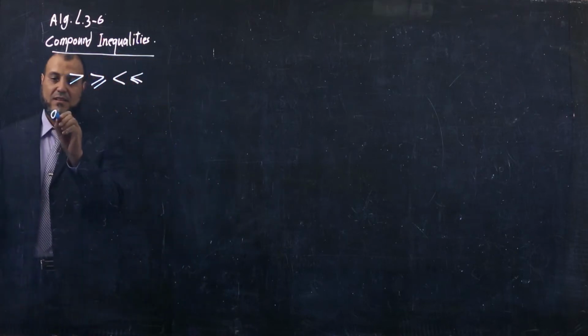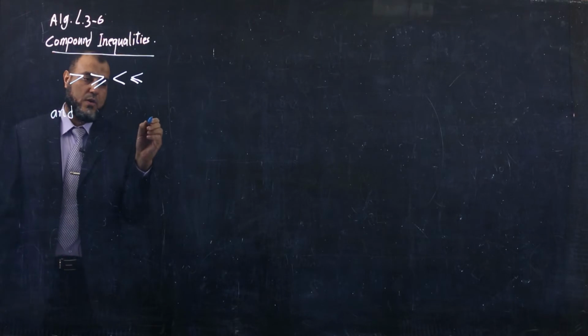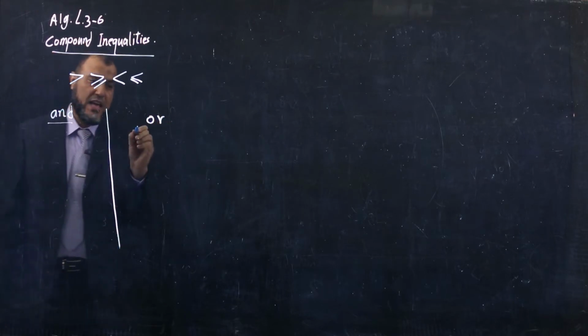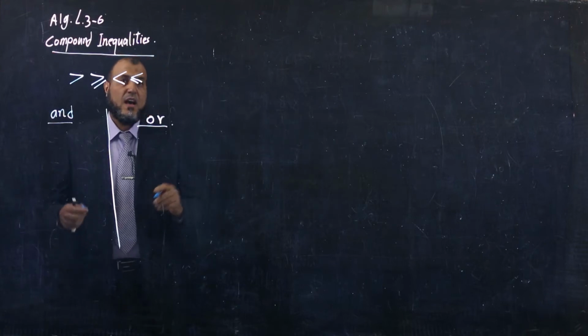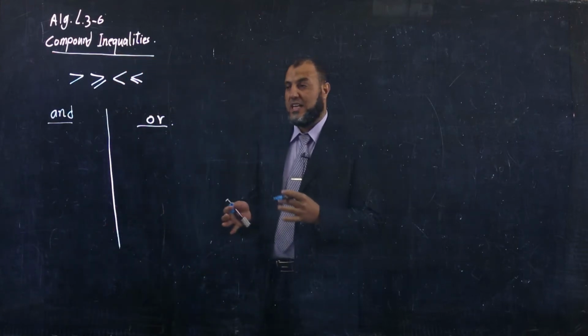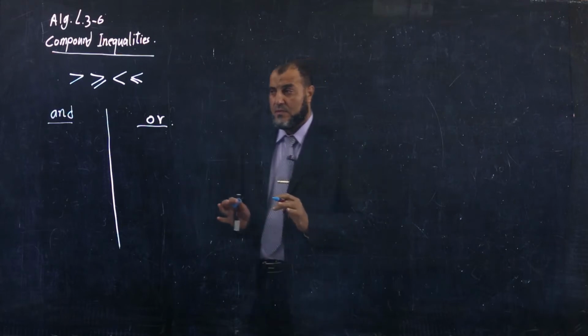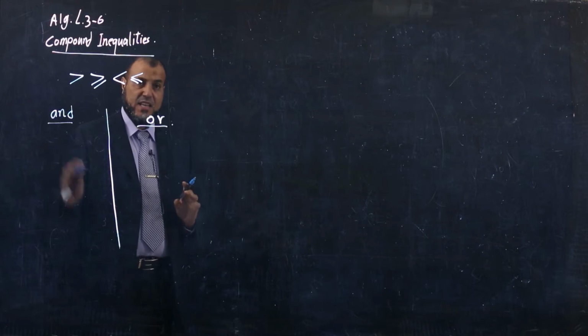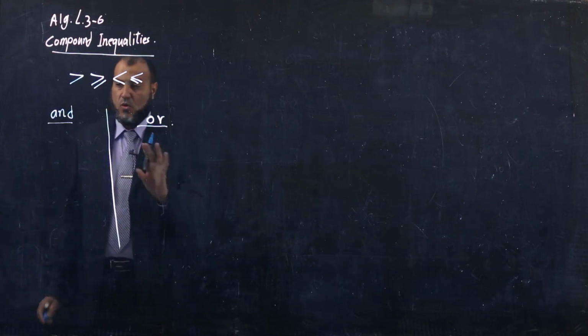And, or. After that, how to write the compound inequality and graph it. We'll take a problem using and, and a problem using or.